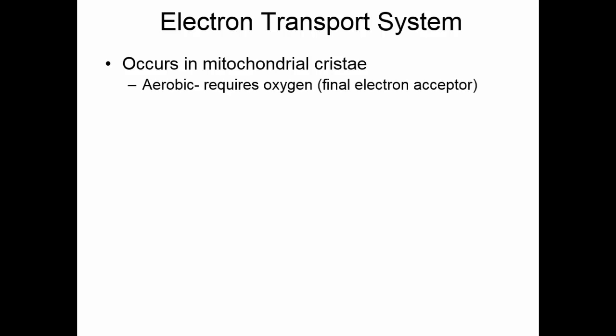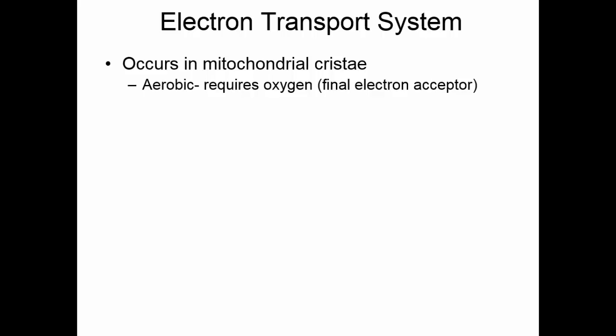The third step is the electron transport system. This occurs in the mitochondrial cristae. This is the space between the inner and outer membrane of the mitochondria. This is the only part of the reaction that absolutely must have oxygen. So this is an aerobic reaction.